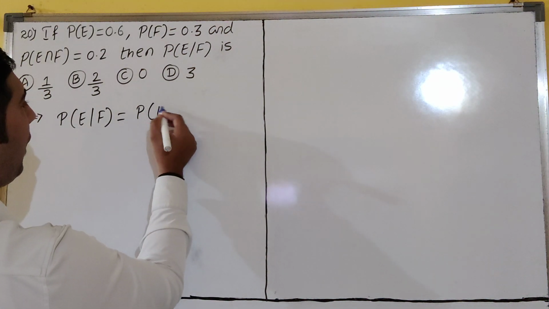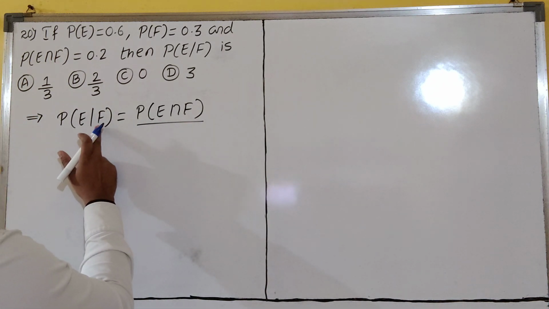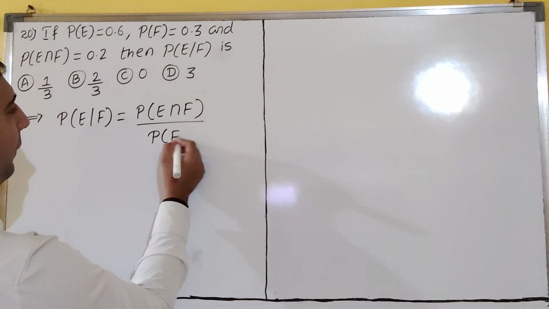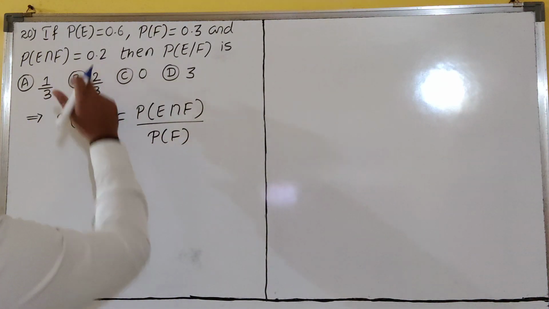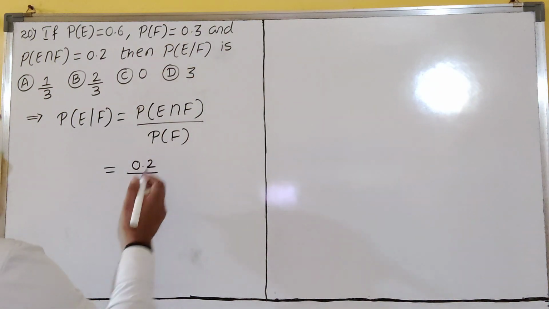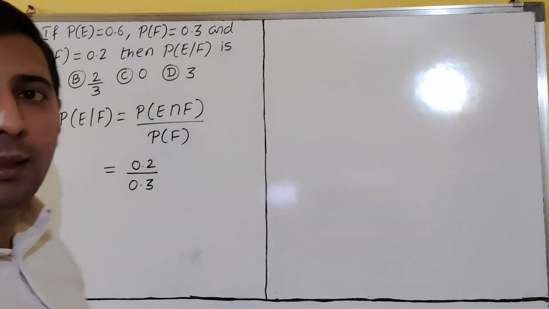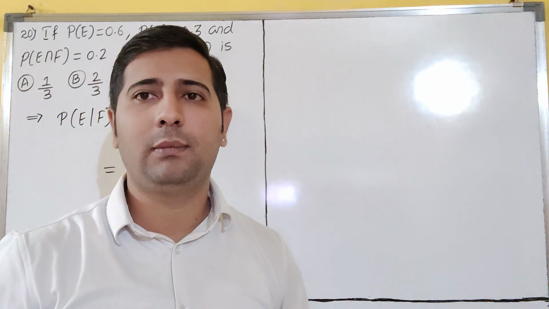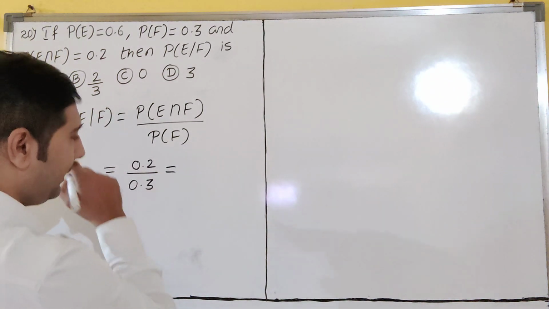So P of E intersection F divided by a second element is what? F, no? So P of F will come here, dear students. So P of E intersection F is how much? 0.2. P of F is how much? 0.3, dear students. See, they had given a P of E to make us confusion. No use only that. Now see here, understand here how to answer this.